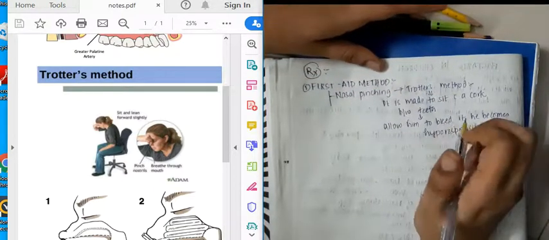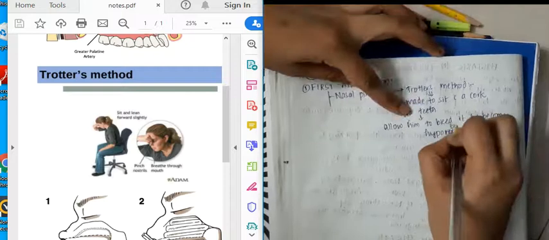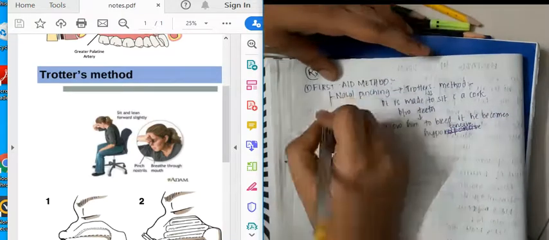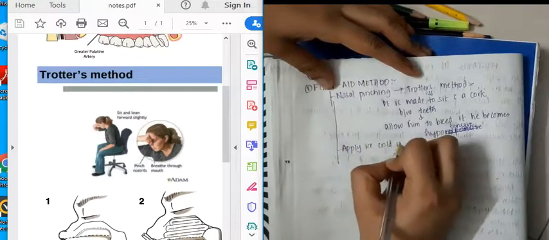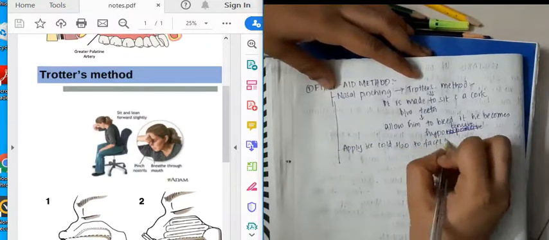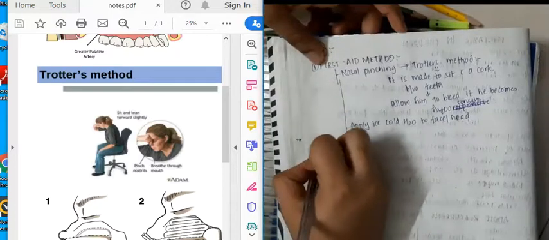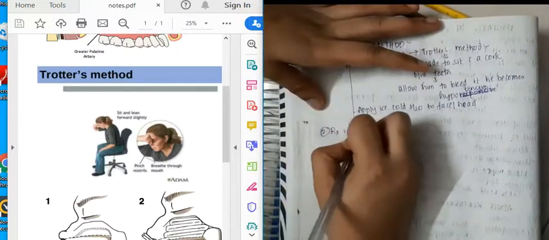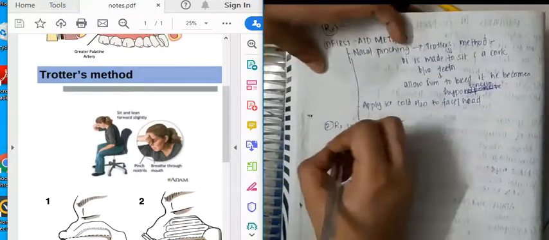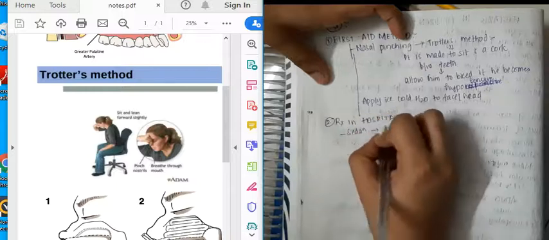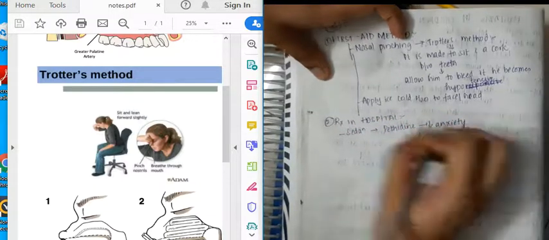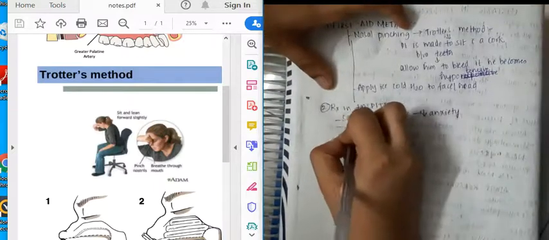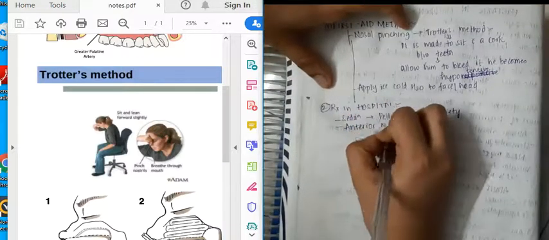And then there is one more method. You will have to ask him to apply ice cold water to the face or head. When he applies the ice cold water to the face or head, this will cause vasoconstriction and thus decrease bleeding. Then what about the treatment in hospital? In the hospital, first you will have to sedate him. After giving sedatives, you will have to give pethidine, which decreases anxiety.